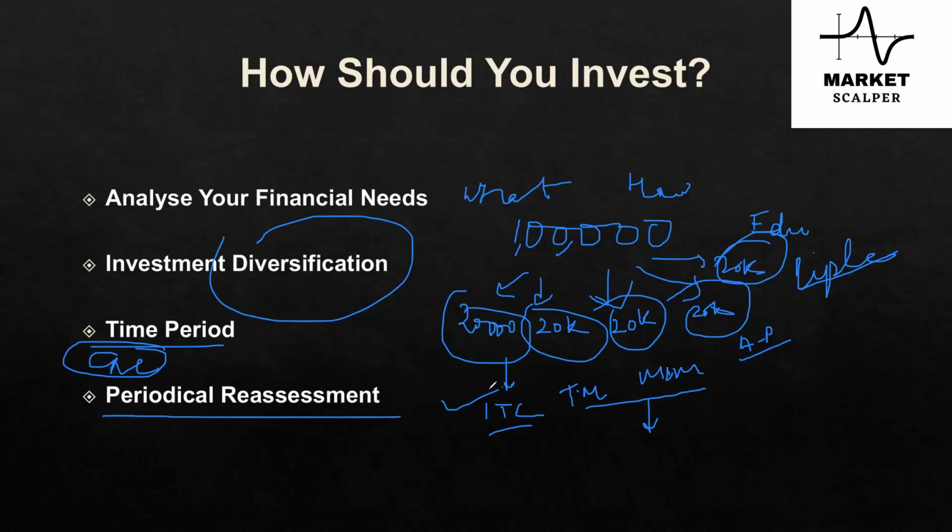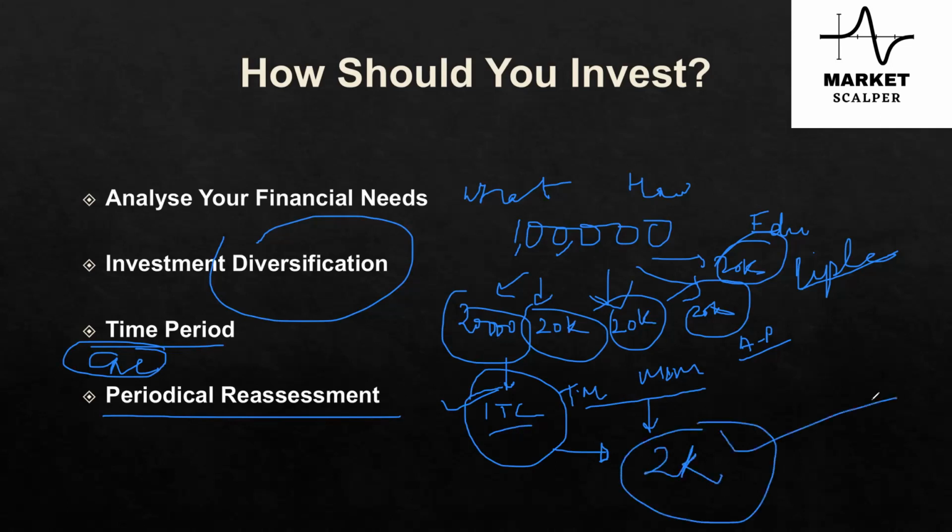For example, if in 6 months you feel that this is not giving you proper returns or it's not moving as much as you would want it to, but you're still in profit, for example of 2K, you would exit and take the profit, which is 22K, and then you would buy another stock, analyzing various other things, doing its fundamental and technical analysis.